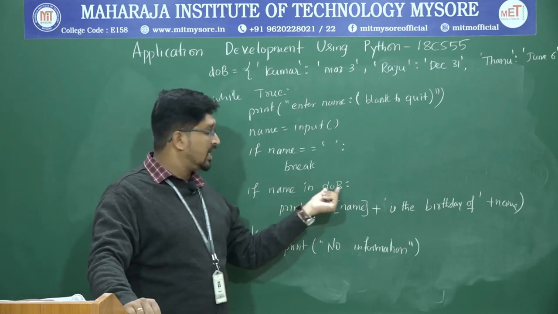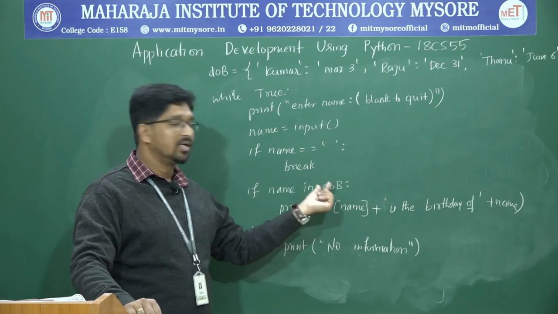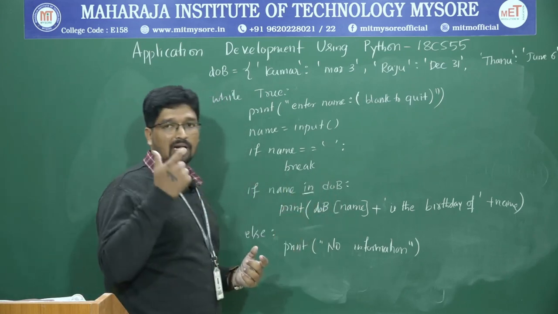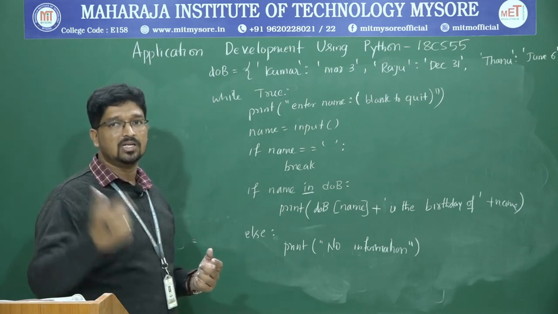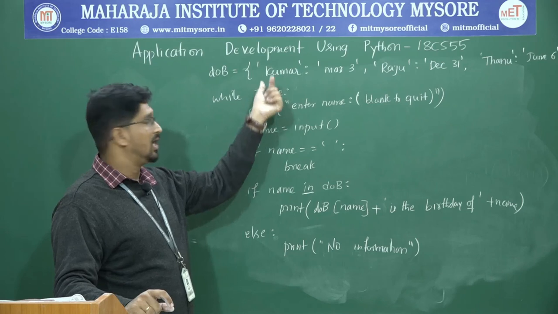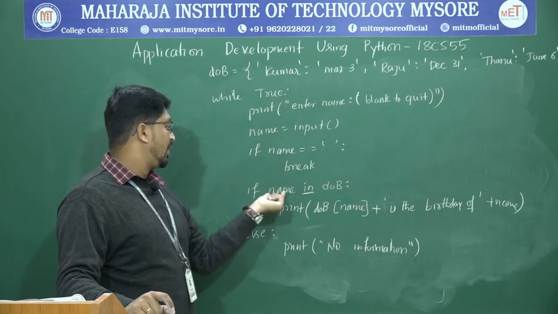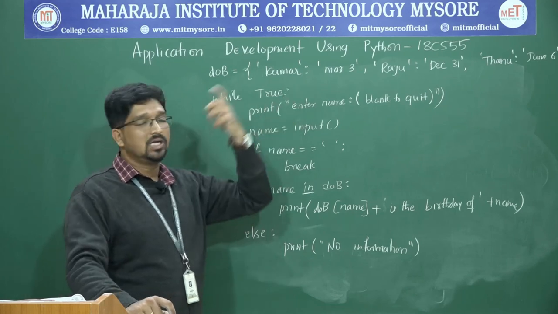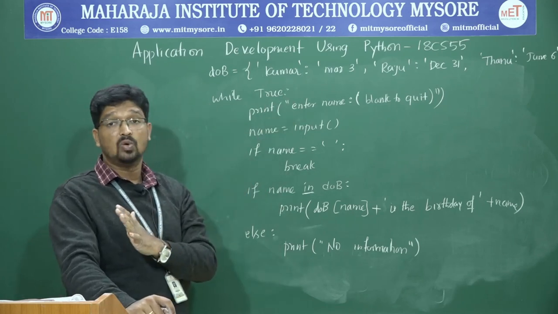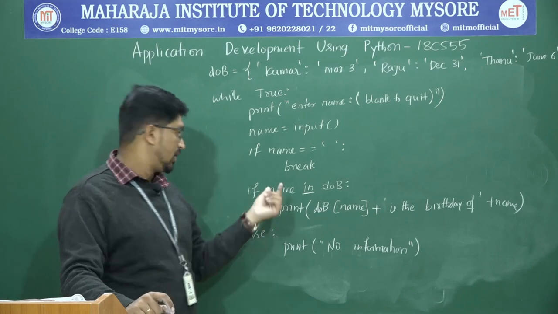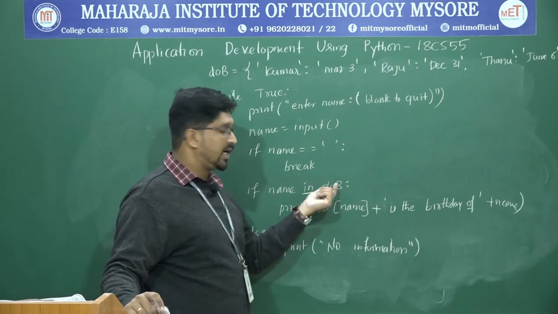If name in date of birth: again, date of birth is a dictionary, and using the in keyword I am checking whether a particular key is present inside the dictionary. Name is nothing but a key, right? Here name is a variable I am taking. If name in date of birth, we cannot check whether March 3 is in date of birth. We cannot check values; we can check only key information. I am checking whether the name is in date of birth.